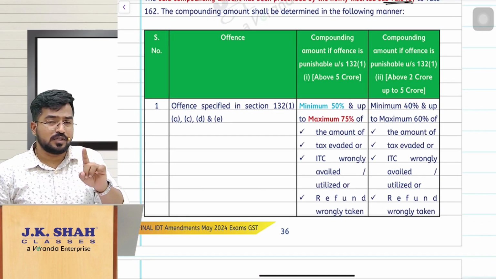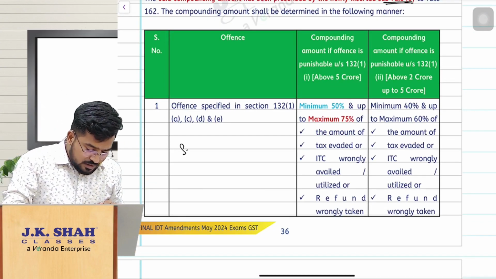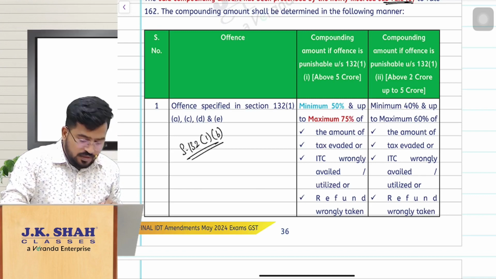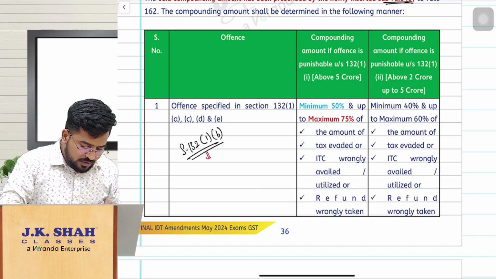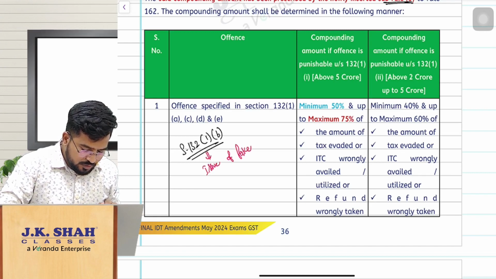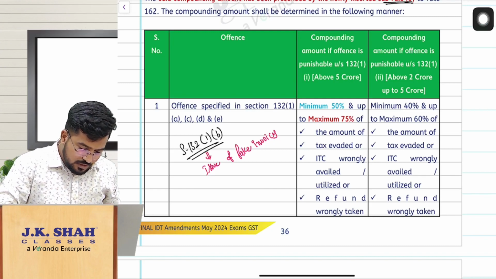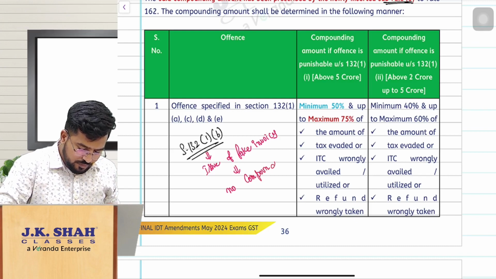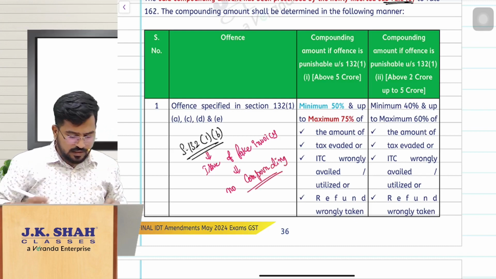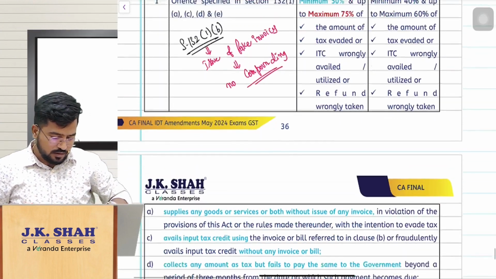You cannot compound the offense which is given in section 132 subsection 1 clause B. If you remember, this is nothing but issue of fake invoices. In this case, compounding is not allowed, no compounding. Hope you remember this. In other cases, they have given the compounding.